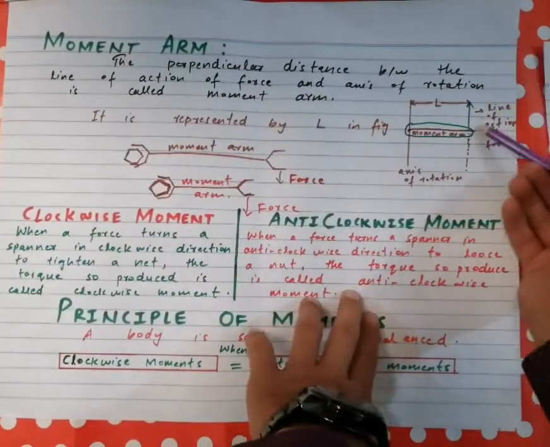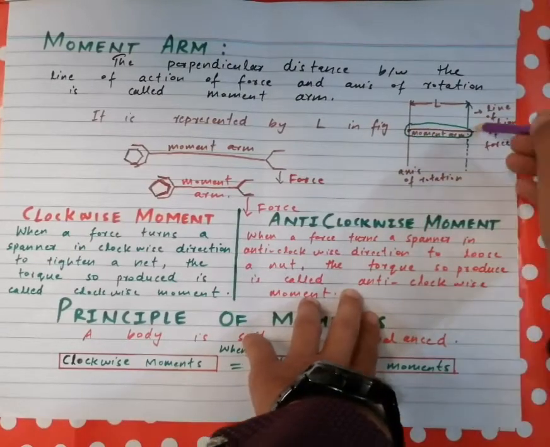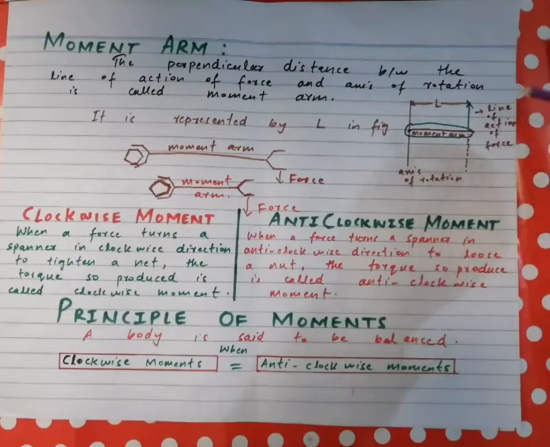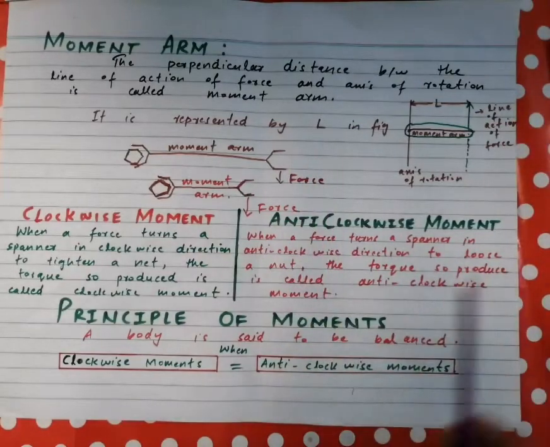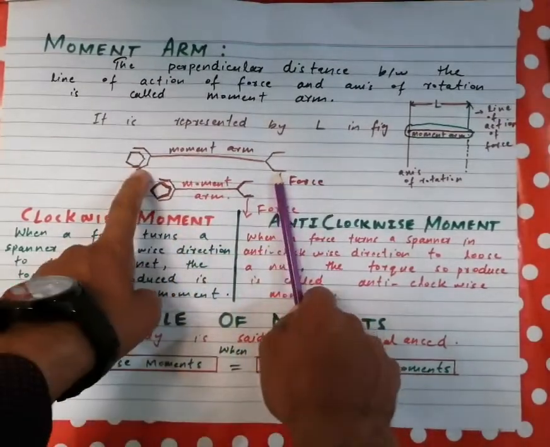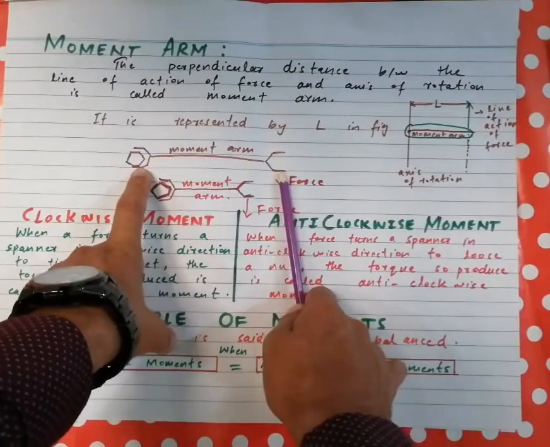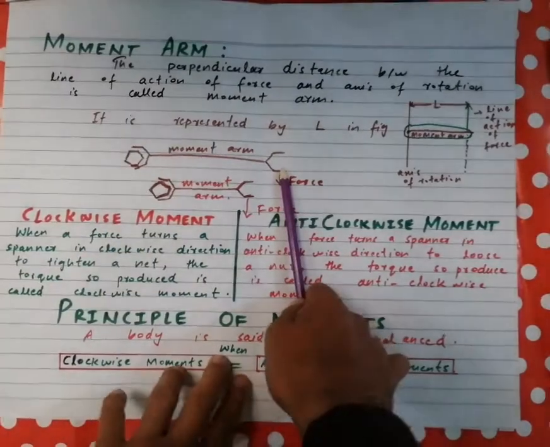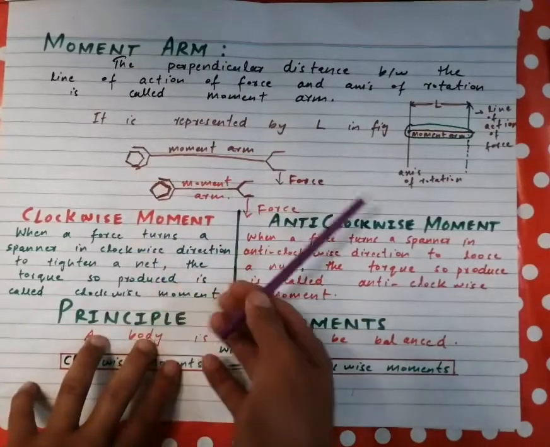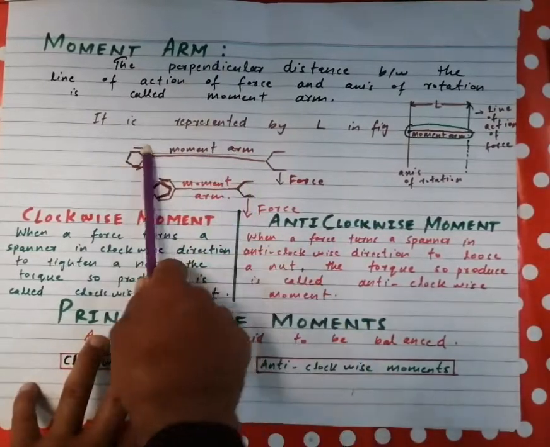So the distance between the axis of rotation and the line of action of force is called the moment arm. Previously we discussed that the longer the moment arm, the greater the torque. In this example you can see that if we have a longer spanner, we can produce more torque with the help of this spanner,